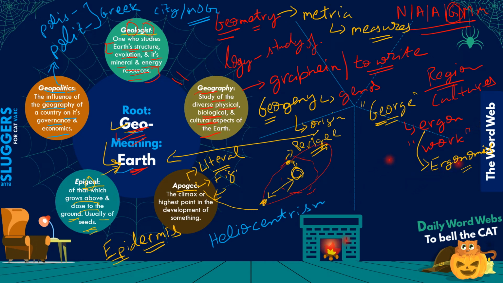Heliocentrism is the theory which says that it's the Earth that revolves around the sun, right? And some variants of the theory even believe that maybe the sun is the center of the universe and everything revolves around the sun. So we're not going to that extent, but Nicholas Copernicus definitely said that it is not the sun that revolves around the Earth; it is actually the Earth that revolves around the sun, right? So that means what is at the center?